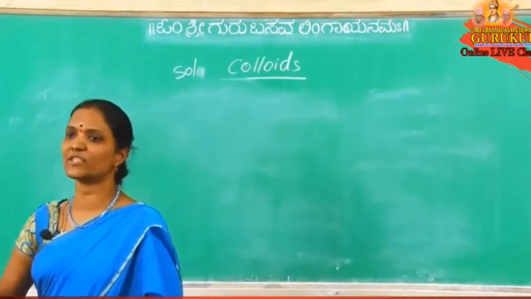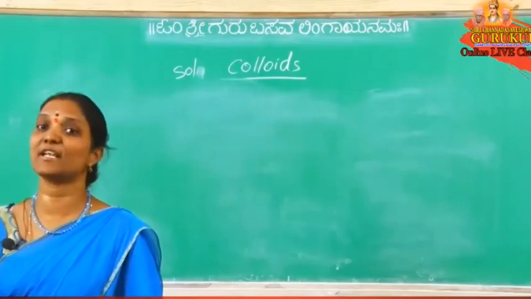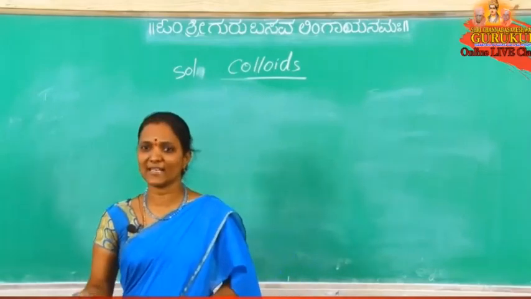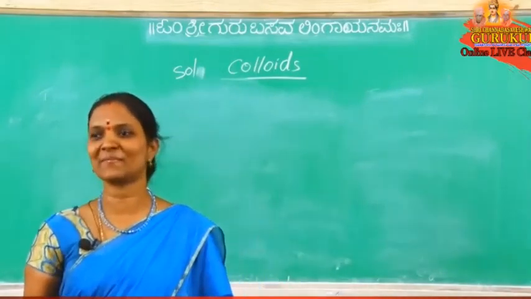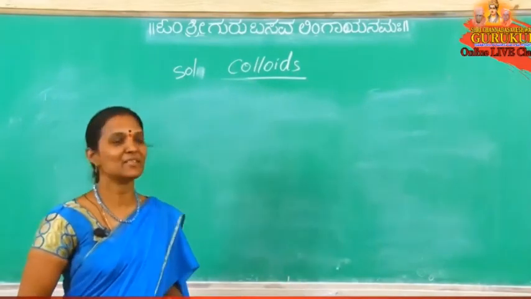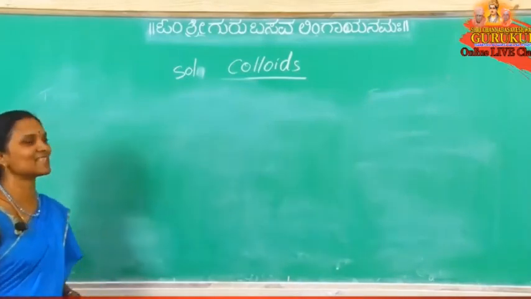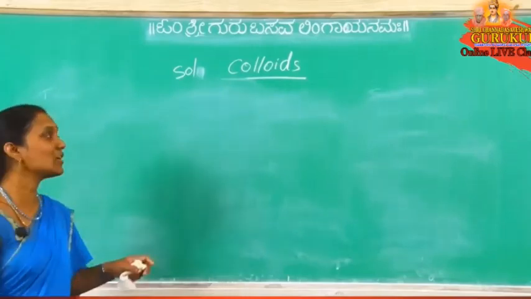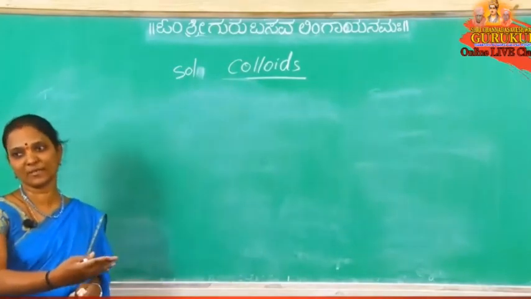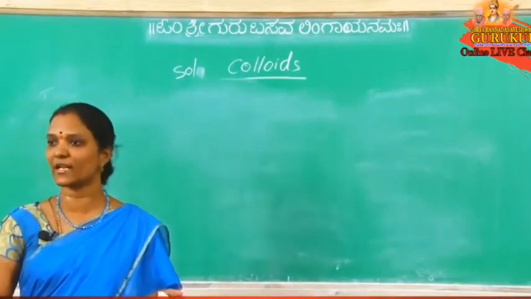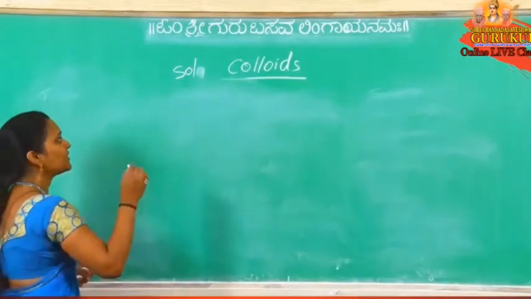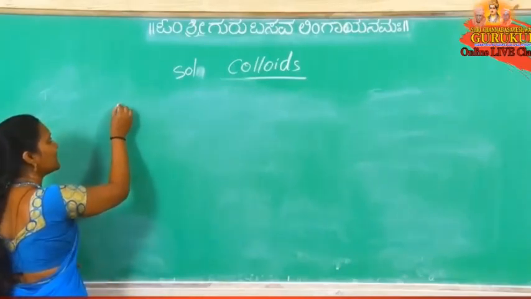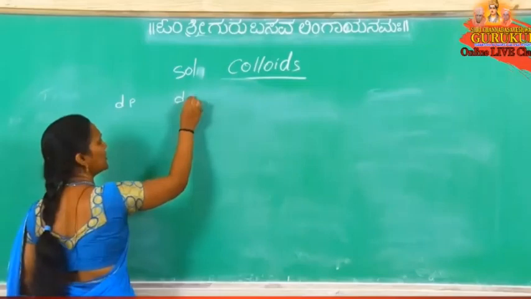How many types of solutions are there based on the physical state of solute and solvent? Ten types, twelve types, nine types, eight types? Come to this. How many types of colloidal solutions are there based on the physical state of dispersion phase and dispersion medium? Because instead of solute and solvent, here we are using dispersion phase and dispersion medium. So what are the different types?